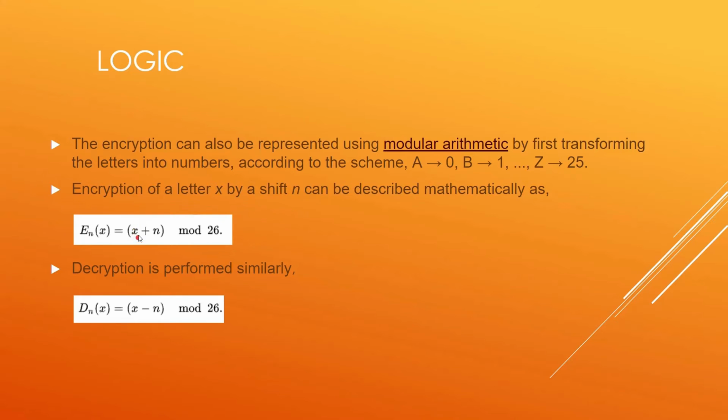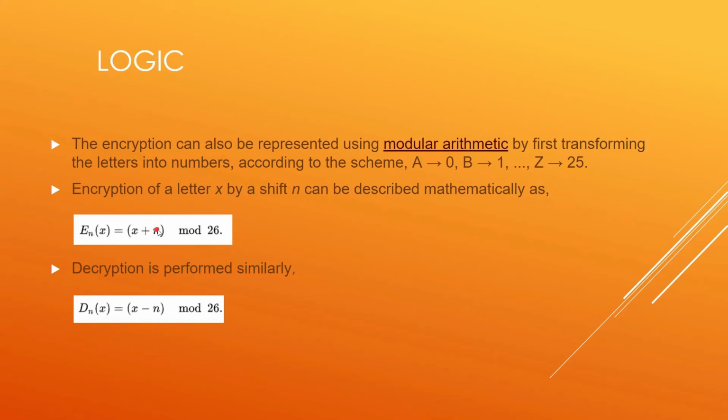Now we are not going to place A over here, of course, because N is the shift and it is an integer. We cannot add an integer value to any letter, right? So what we will do is, in this letter part, we will place the index of that letter. Suppose we are choosing A, so we will place 0 here. 0 plus, suppose we want the shift to be 3.